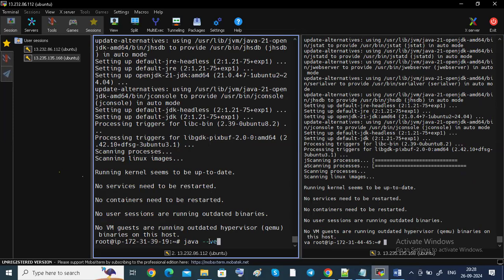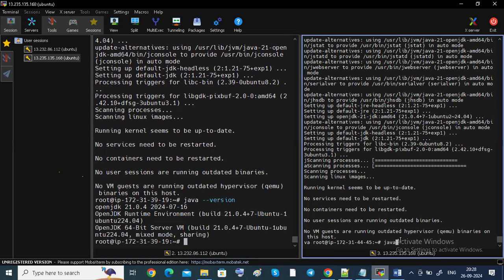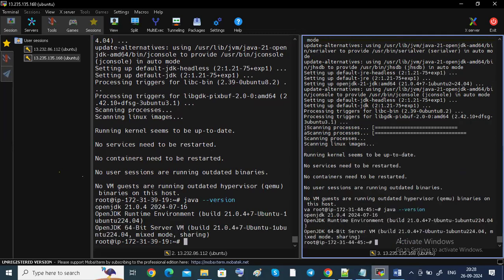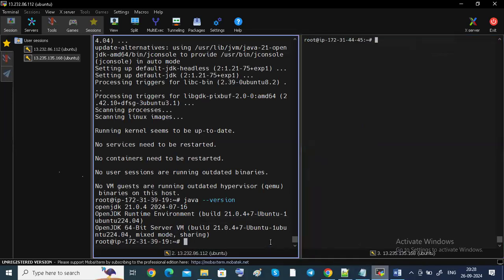Version, guys. Here it is installed. Here also you can see the Java and javac version. Okay. Both of 21 are installed. Okay. I'm going to clear, guys. I'm going to clear.